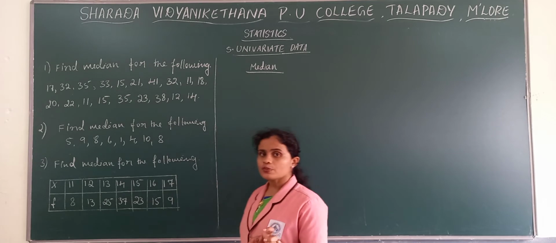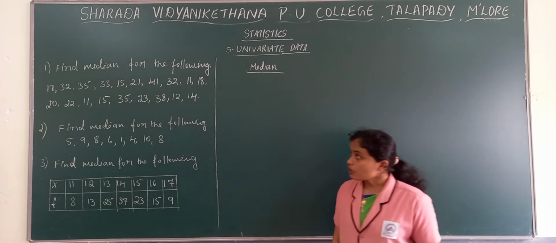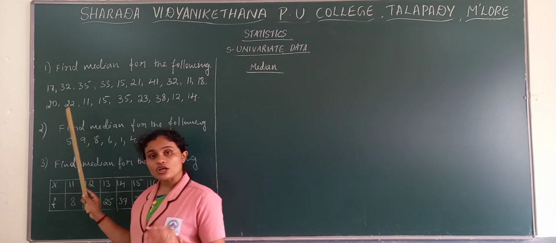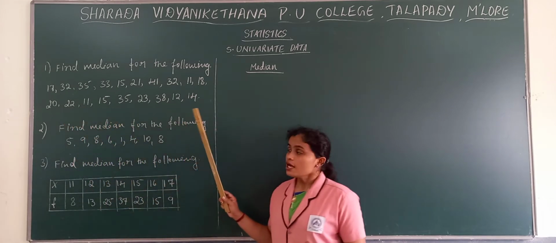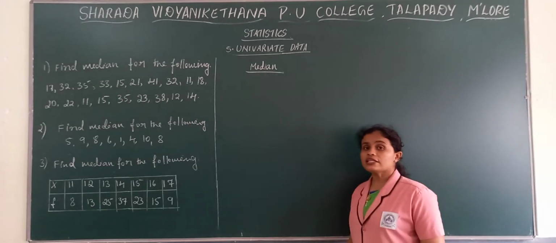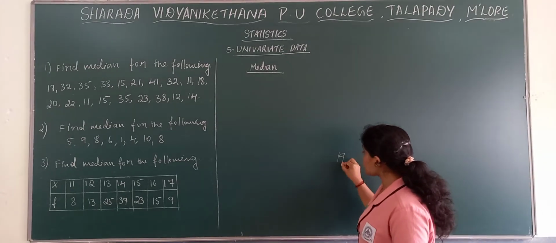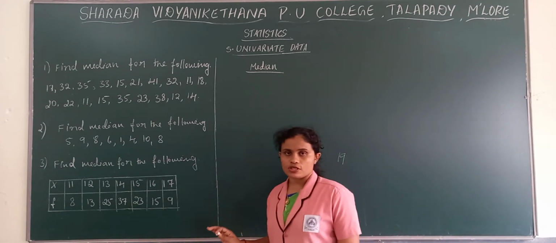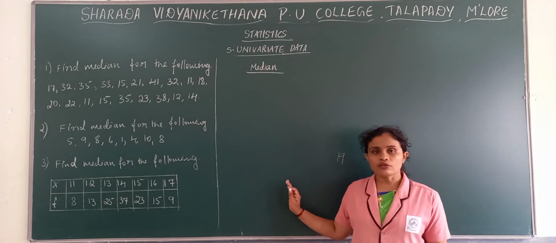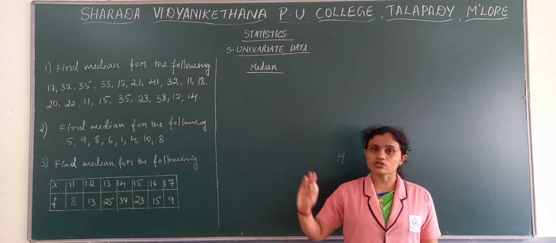If it's ungrouped data, in case of median, now you need to see whether it is an odd number of observations or an even number of observations. When we count the observations, as I said, we have 19 observations. So 19 is obviously an odd number of observations. If it is ungrouped and odd number, we need to apply one formula. That formula we need to apply here.